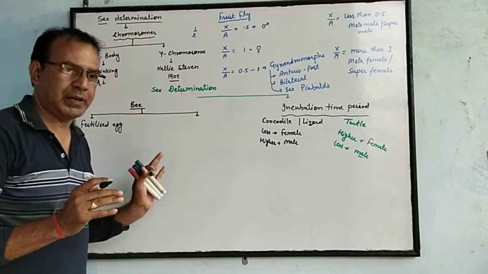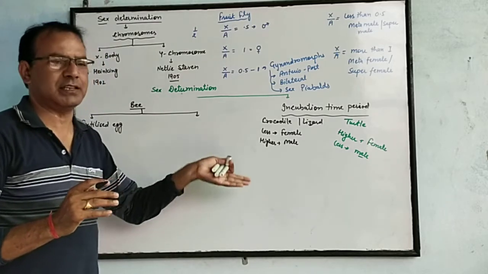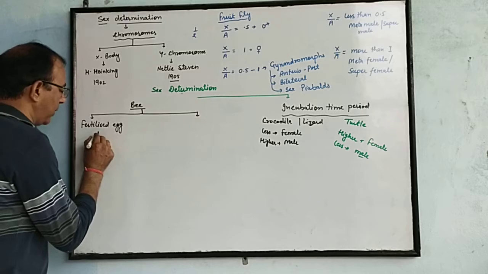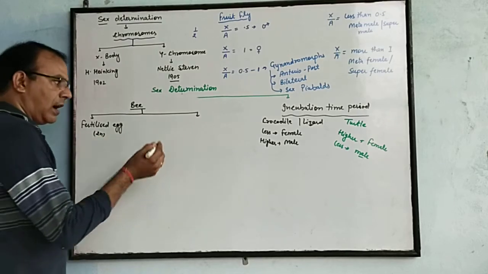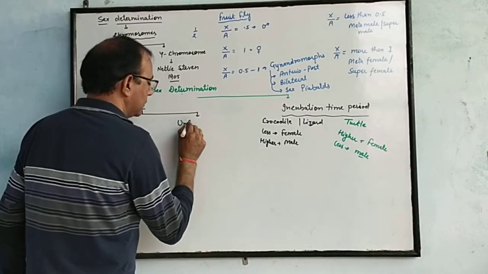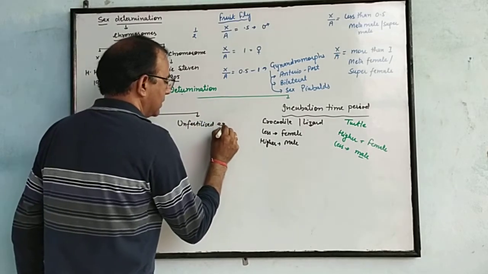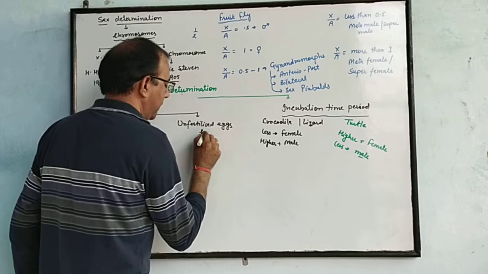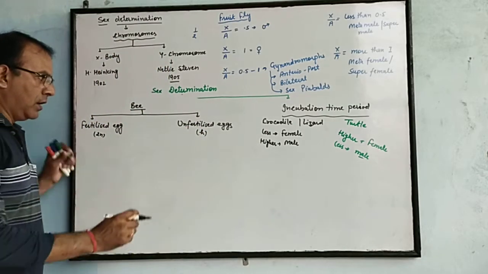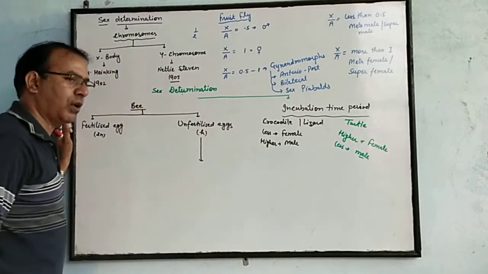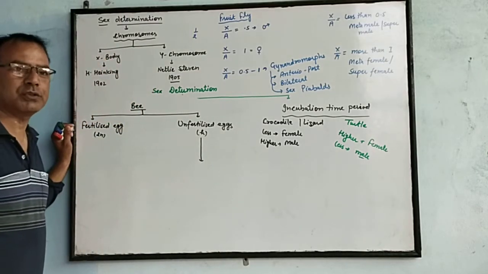While fertilization takes place, some eggs may be fertilized and some remain unfertilized. Fertilized eggs are diploid and unfertilized eggs are haploid. Clear?